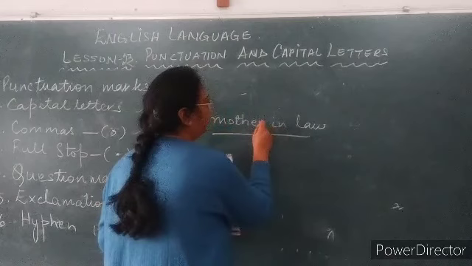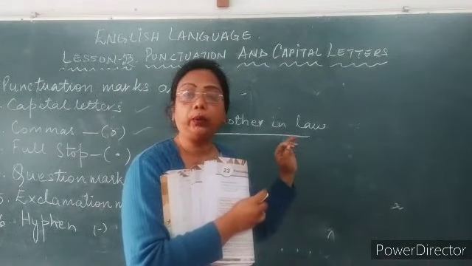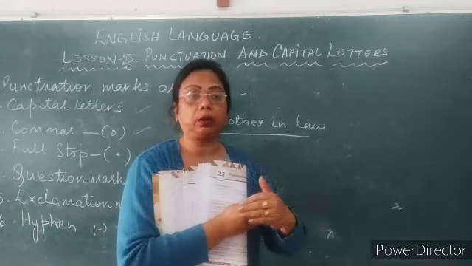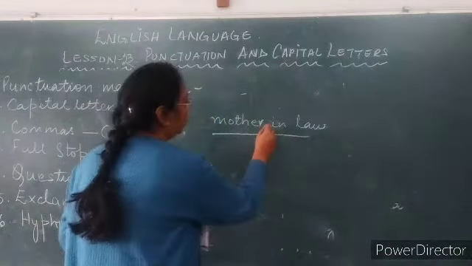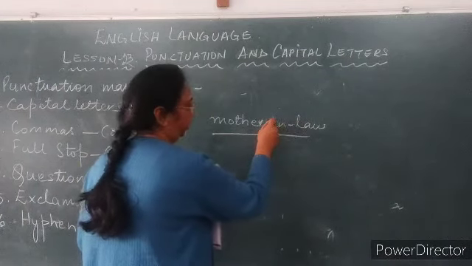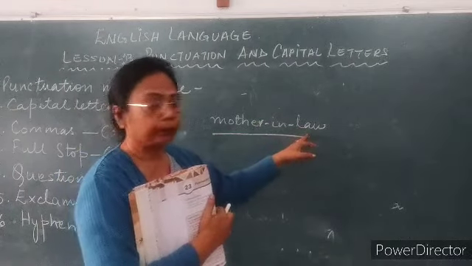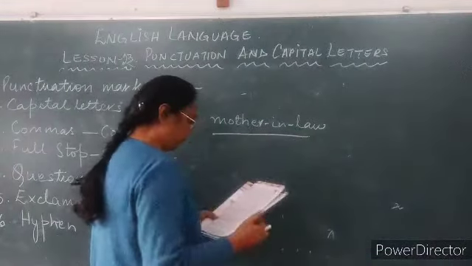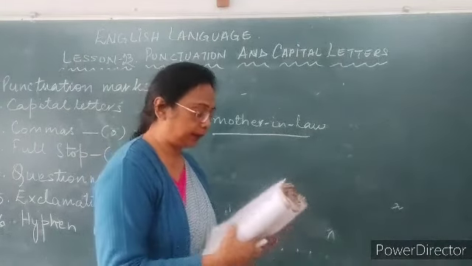Now how will we show the reader that this is one word? We use this punctuation mark, hyphen, right? Hyphen, mother-in-law.